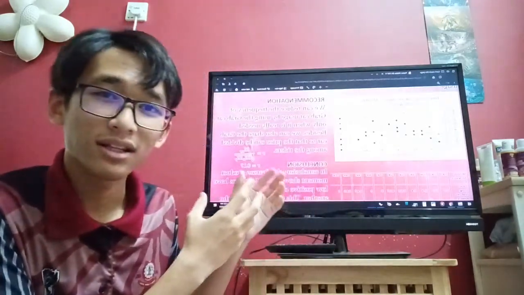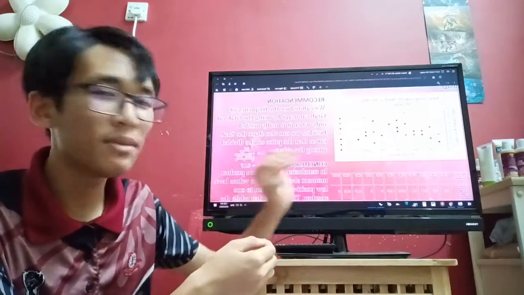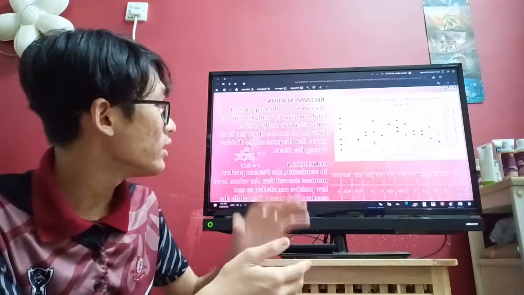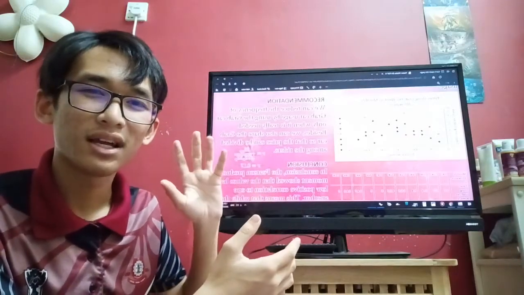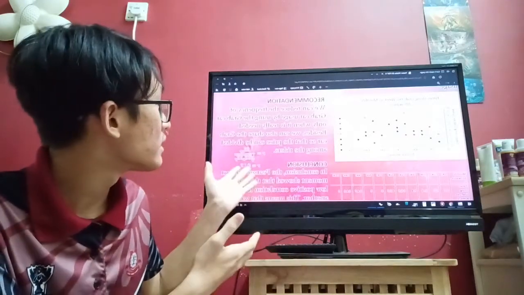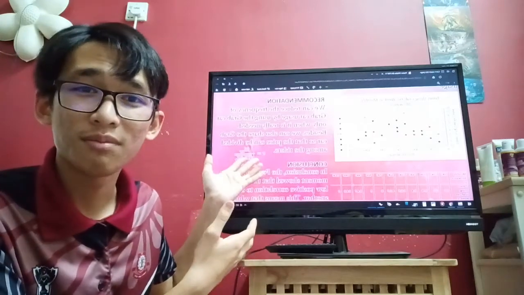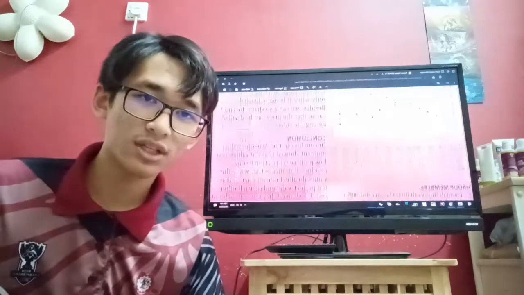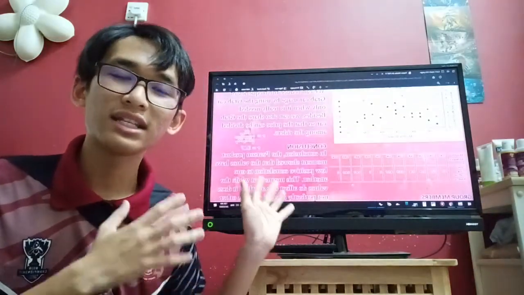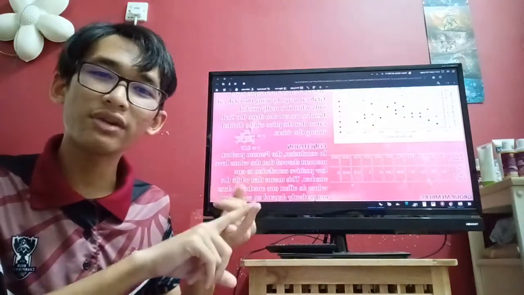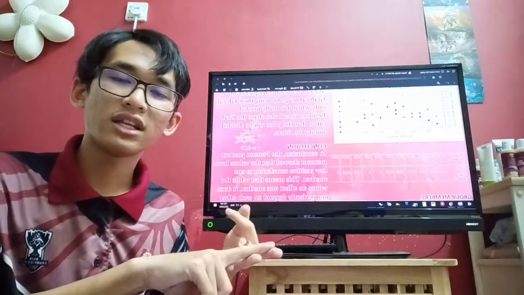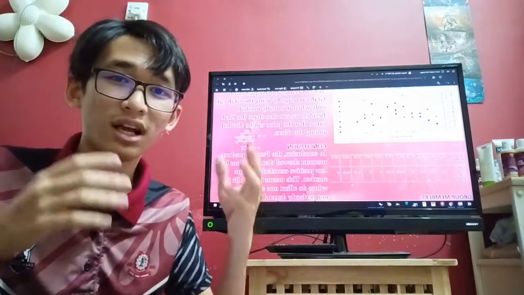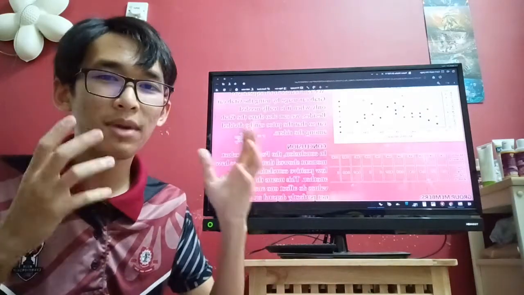So to make this much easier and to eliminate the use of mean, standard deviation, and variance altogether, we used a much simpler calculation method, which is the Pearson Product-Moment. Pearson Product-Moment uses the x and y values. It doesn't necessarily use the mean, the variance, and the standard deviation, which is very neat and convenient, because it makes the calculation much easier and the values much lower.